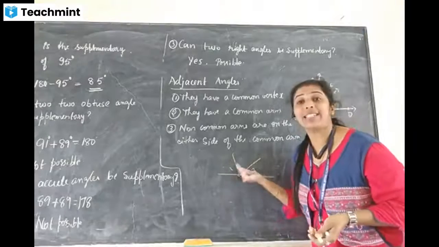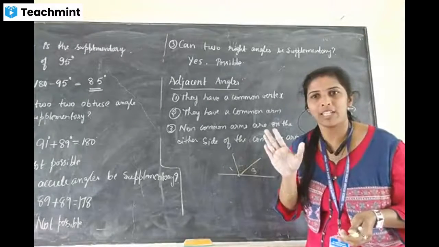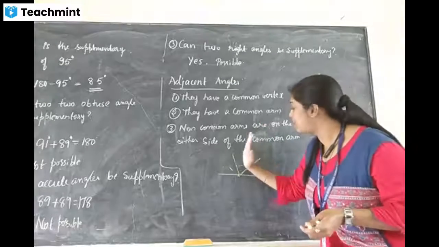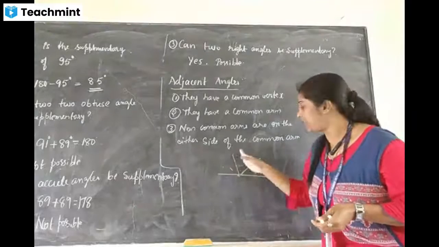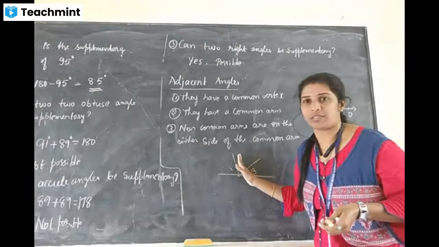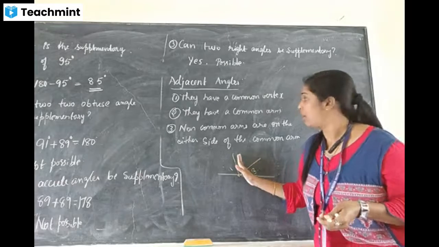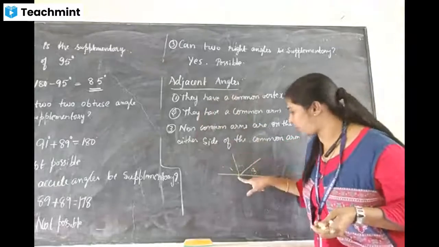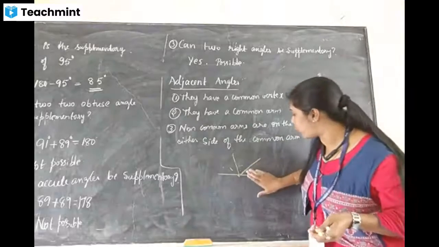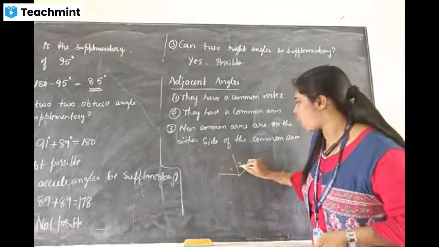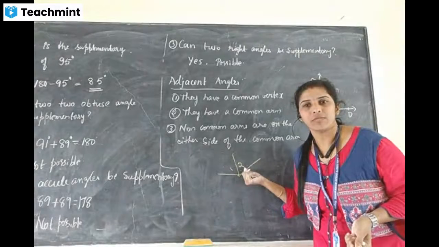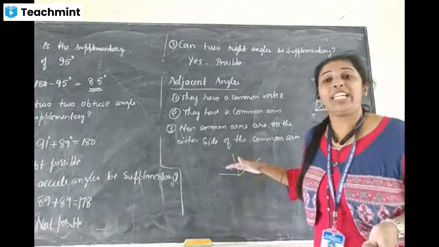That means between two angles a gap should not come. In between two angles, there should not be a gap. If any gap comes between the angles like this, look at 1 and 3, there is a gap in between. If any gap comes in between the angles, they are not adjacent angles. The adjacent angle condition is what? Having a common vertex, and they have a common arm, but here a common arm is not there. Suppose I rub this one, 1 and 2. Is it an adjacent angle? Yes, ma'am.